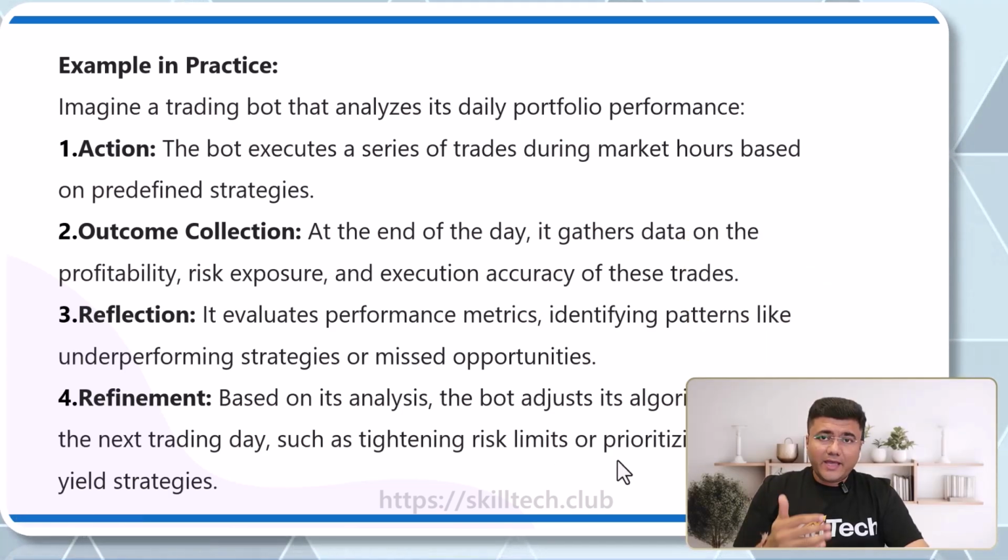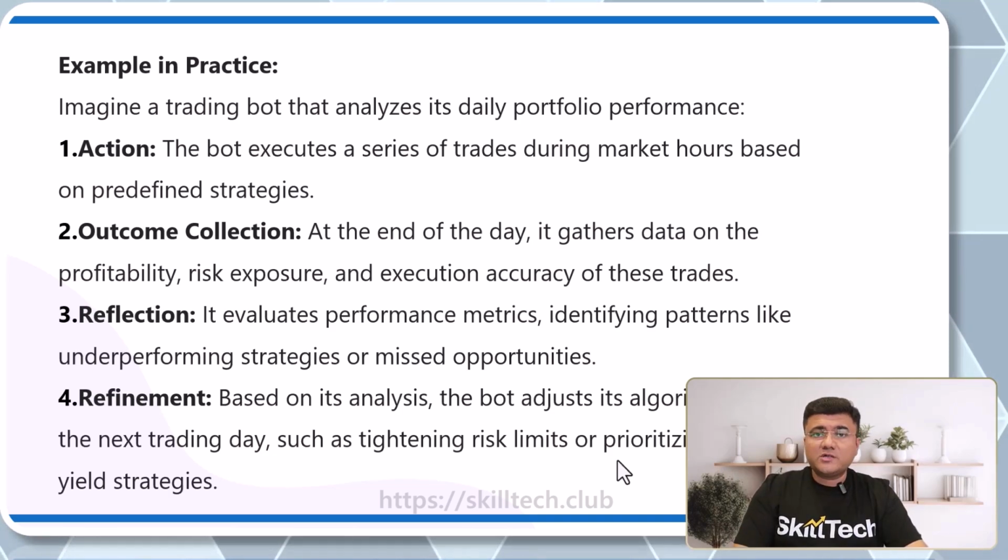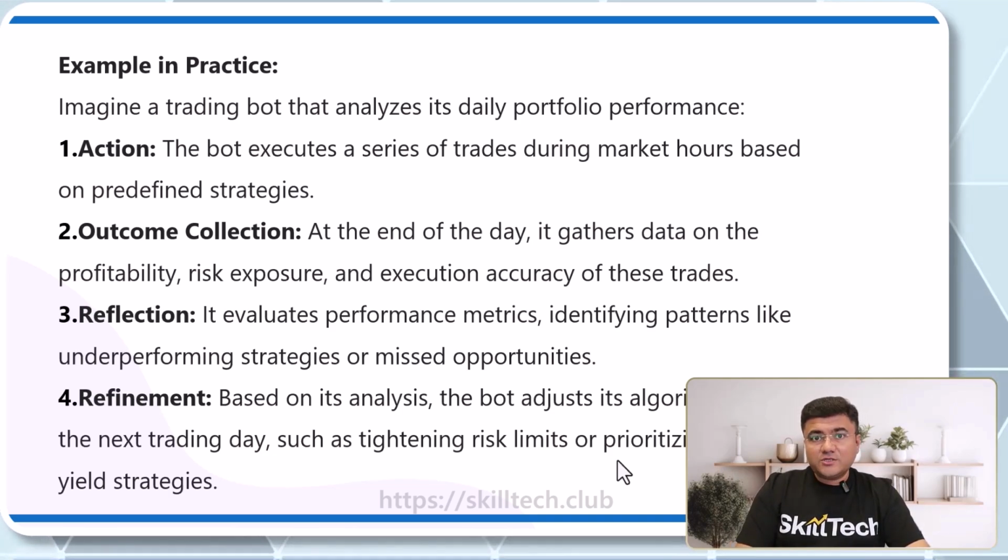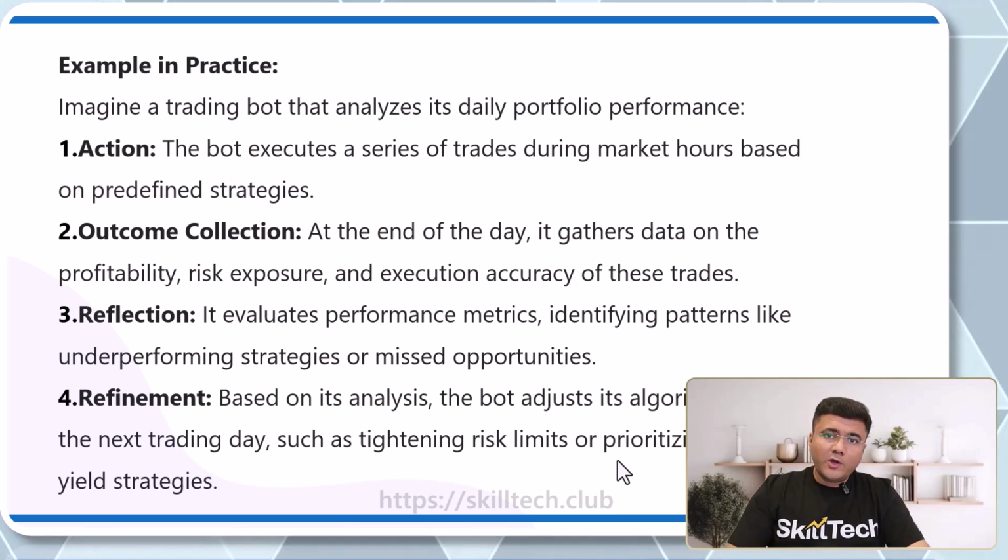Now, every day, if my agent focuses on the reflection pattern like this, then at the end of every day it is going to focus on higher accuracy, better execution, or maybe controlling the risk exposure in a better way. That improvisation happening in my agent is a key part of the reflection design pattern. When you design your agents with the reflection pattern, you have to make sure that every periodic time, whether it's daily, after a few hours, or weekly, you specify certain metrics and goals based on which your agent is going to analyze, learn, and improvise. That is what we have to keep in mind.